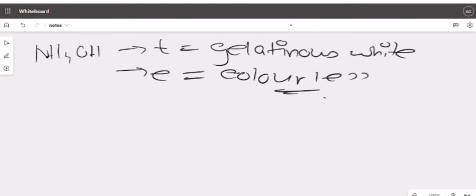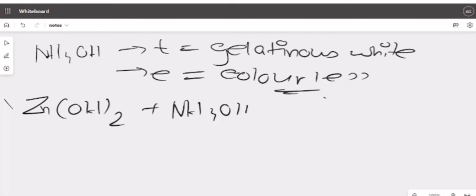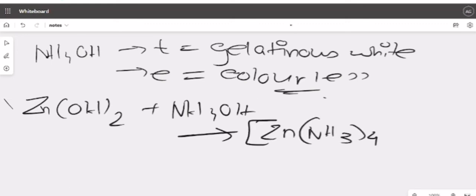Colorless, I accept it, but the product is not the same. How? Zn(OH)2 was the precipitate. We add it with NH4OH. The result is another complex ion, [Zn(NH3)4](OH)2, plus water.